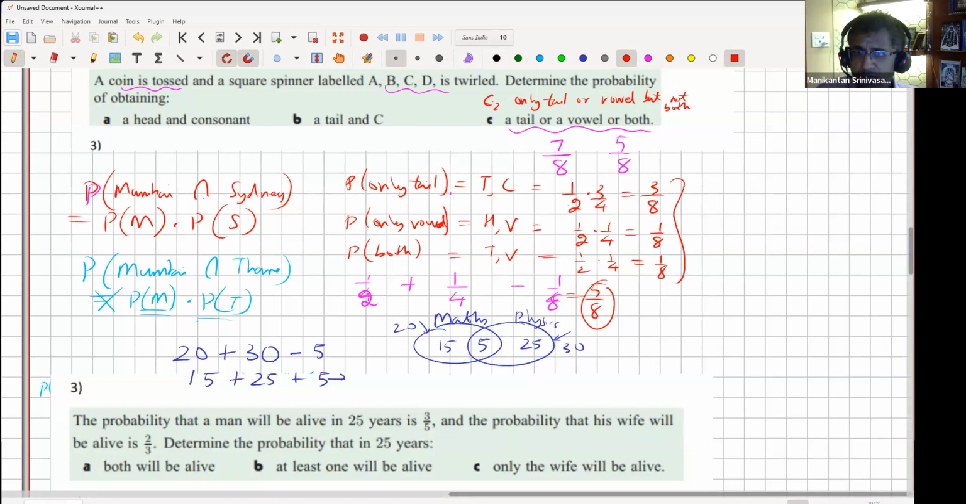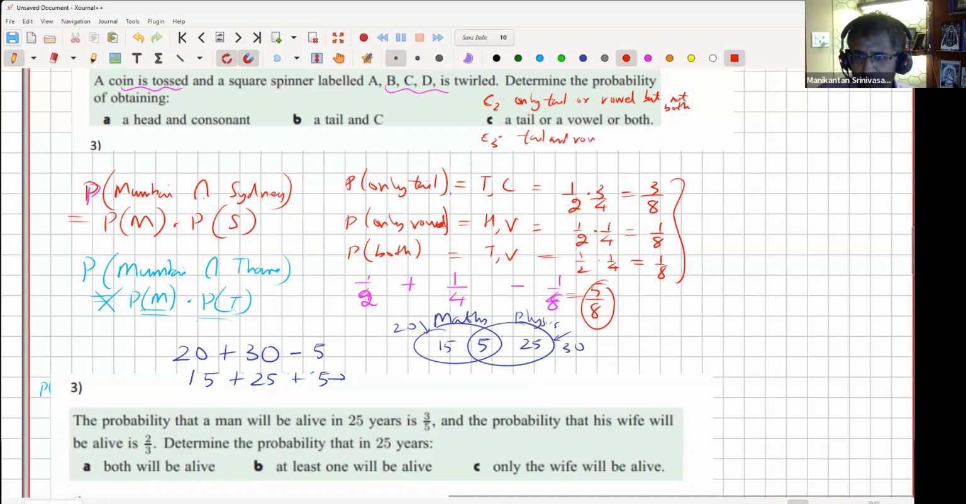On the other hand, I could frame another question. It could be what is the probability that tail and vowel don't occur together? Don't occur together.